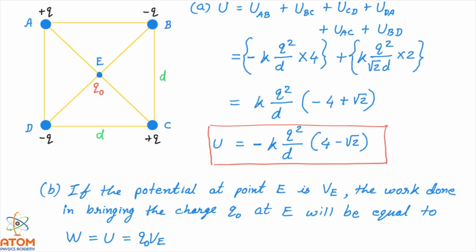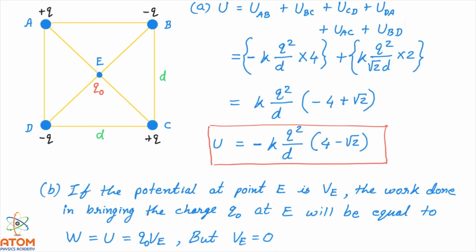But here is the game. VE is going to be 0. Why is it so? Let me explain. All of these charges are the same in magnitude, and their distances to the center are the same. That's why, magnitude-wise, the potential produced by all of these four charges will be the same at the center.